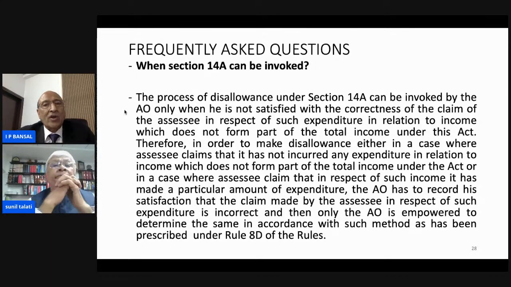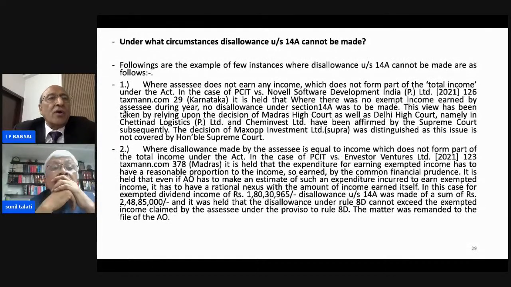Therefore, in order to make disallowance, either in a case where assessee claims that it has not incurred any expenditure in relation to income which does not form part of total income under the Act, or in a case where assessee claims that in respect of such income it has made a particular amount of expenditure, the AO has to record his satisfaction that the claim made by the assessee in respect of such expenditure is incorrect, and then only AO is empowered to determine the same in accordance with such method as has been prescribed under Rule 8D of the rules. Now the second question may be under what circumstances disallowance under Section 14A can be made.